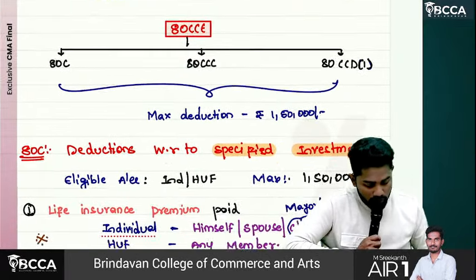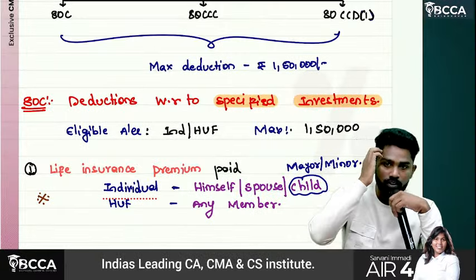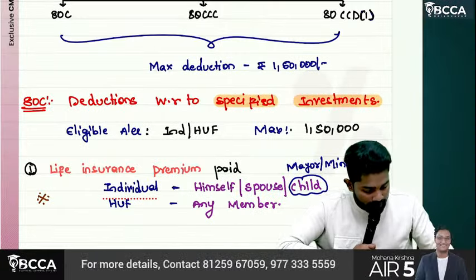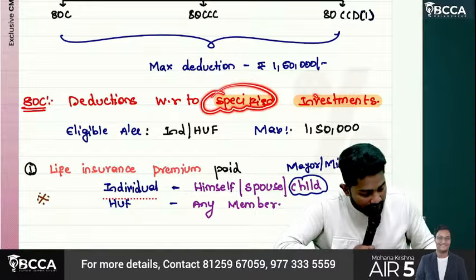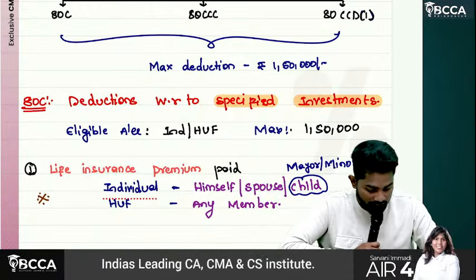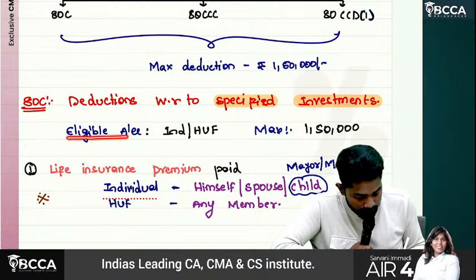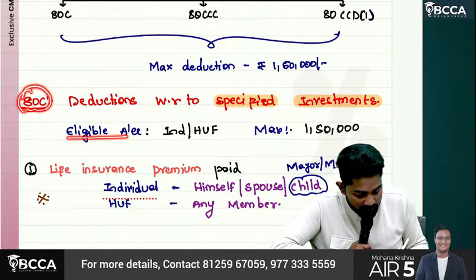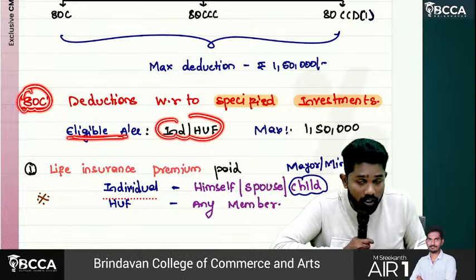Okay, so now we are moving on to 80C. 80C talks about deductions with respect to specified investments. First, to claim 80C deductions, the assessee should be an individual or HUF.